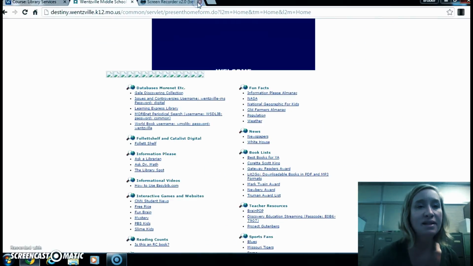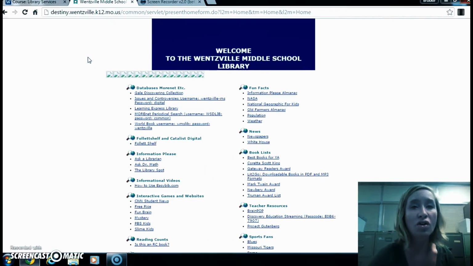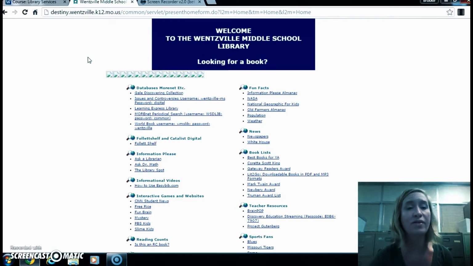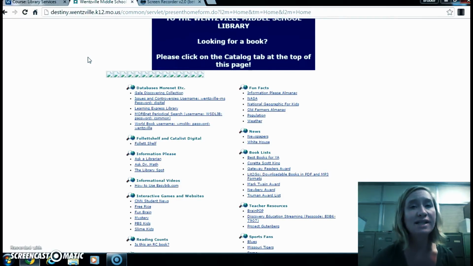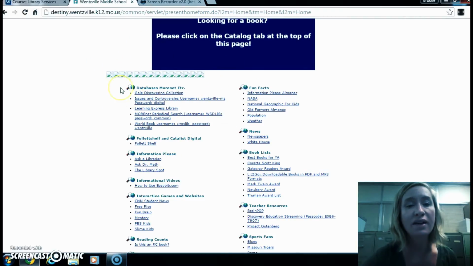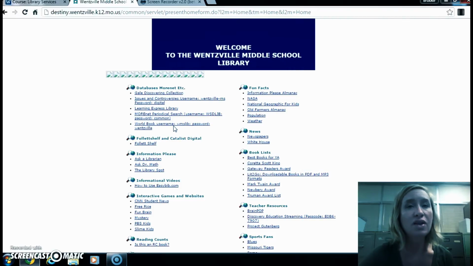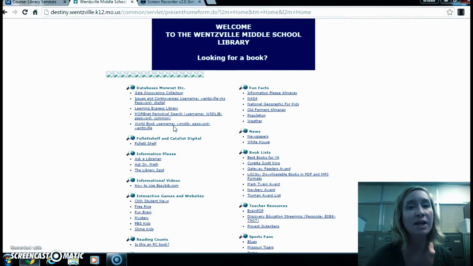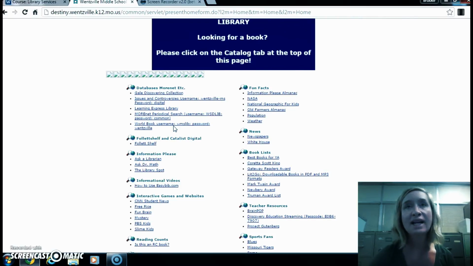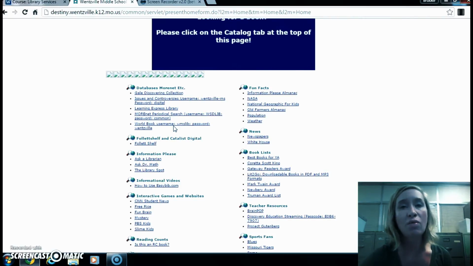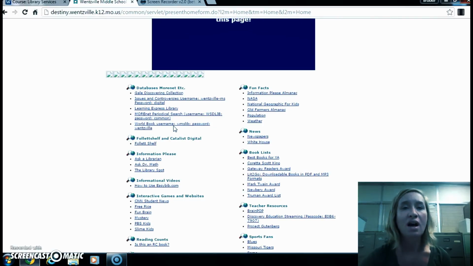I love databases because you're not having to worry about whether or not an article is okay. The authors are experts, the whole thing. So again, it's on our Destiny webpage. It is right here in this little blurb. So we've got Issues and Controversies, MoreNet periodical search, and then World Book. So please, please, please use those when you are researching so that you get very valid information that is unbiased and that you can actually use in a research paper without worrying about if it's right or wrong. Books are always good too. We have a lot of those in the library, but that is my little blurb on databases.